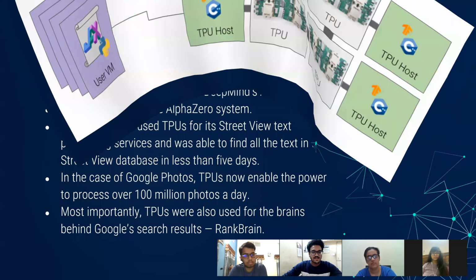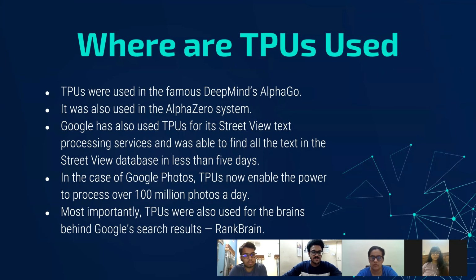Now the question arises, where are TPUs used? TPUs were used in DeepMind's AlphaGo, where the algorithms were used to beat the world's best Go player, Lee Sedol. It was also used in the AlphaZero system, which produced chess, shogi, and Go playing programs. Google has also used TPUs for its Street View text processing services and was able to find all the text in the Street View database in less than 5 days. In the case of Google Photos, TPUs now enable the power to process over 100 million photos a day. More importantly, TPUs were also used for the brains behind Google search results, that is RankBrain.